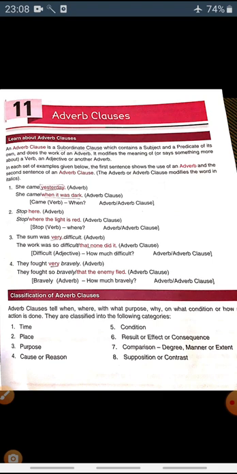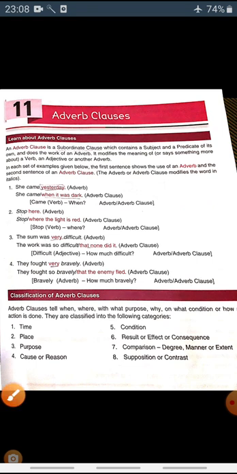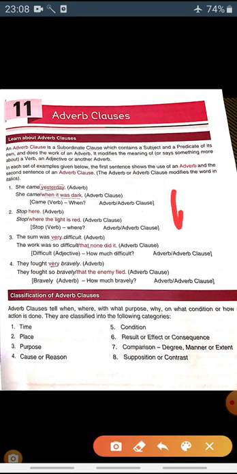See the second example. Stop here. Here is the adverb. Stop where the light is red. Now, where the light is red is an adverb clause which answers the question stop where. Stop here. You can ask the question stop where. So here it is adverb of place. Right? Adverb of place.